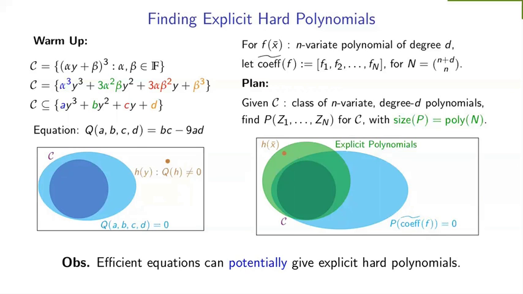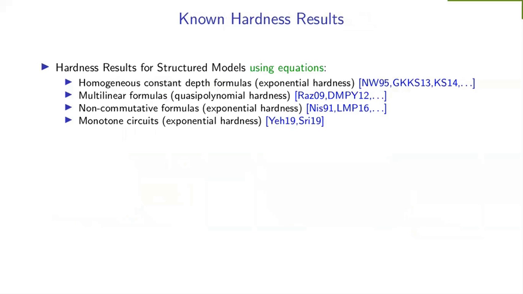So now, is this observation useful? It turns out that it has been very useful, and a lot of hardness results have used such equations. These are just some of the hardness results that have been proved using such things, and we have very strong super polynomial hardness results in multiple structured models. Here by formulas, we mean circuits whose underlying DAG is just a tree. The particular results are not important. What is important is that we have seen a lot of results that have been proven using equations.